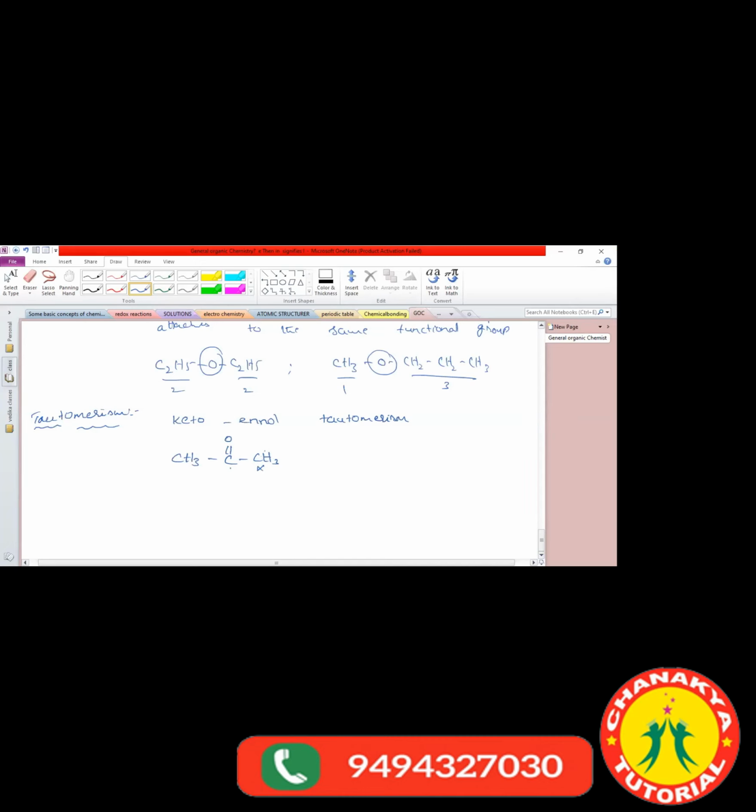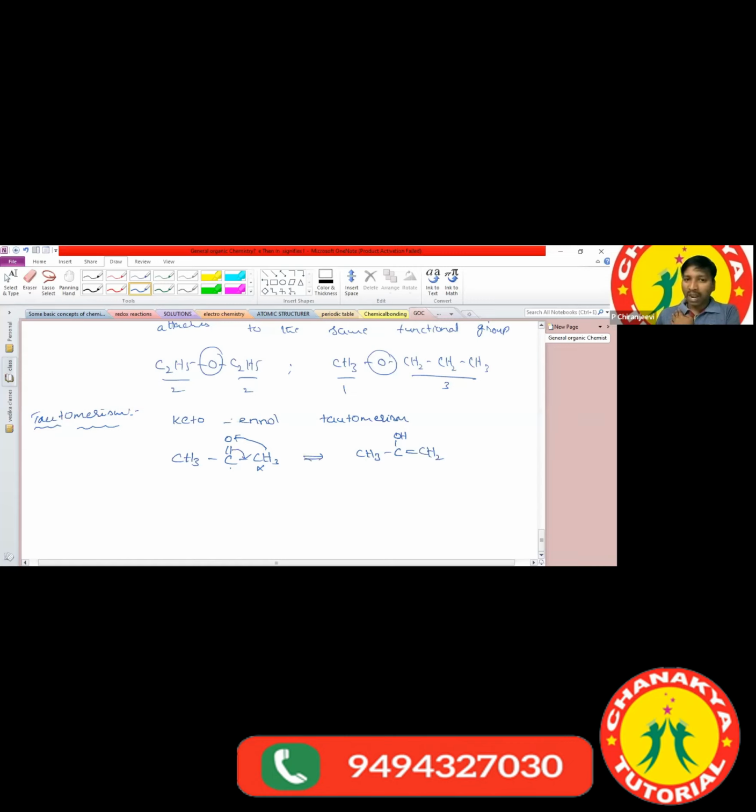If one hydrogen atom shifts towards the oxygen, then the double bond between carbon and oxygen, the pi bond, shifts in between the carbon and carbon. Then you will get CH3-C(OH)=CH2. If an equilibrium exists between these two,